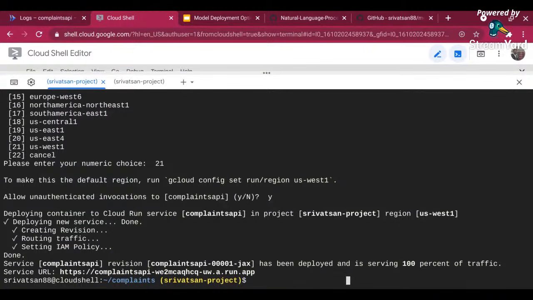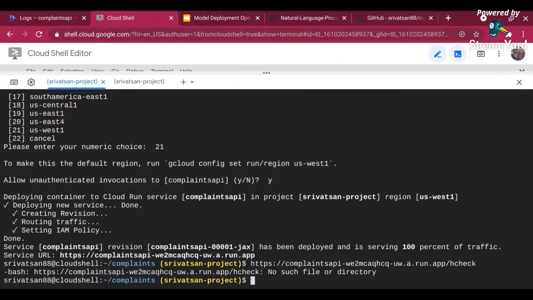Wait a minute. Just a minute. Sometimes it behaves crazily when I copy. Okay, the service URL also came. And there's no demo without any goof-ups. Just give me a minute. So I am running this and I'm running /check, and okay, simple mistake.